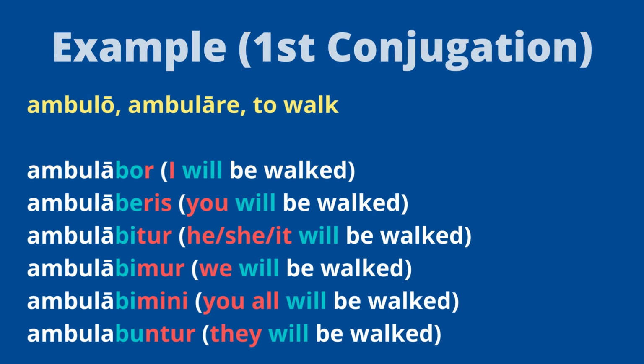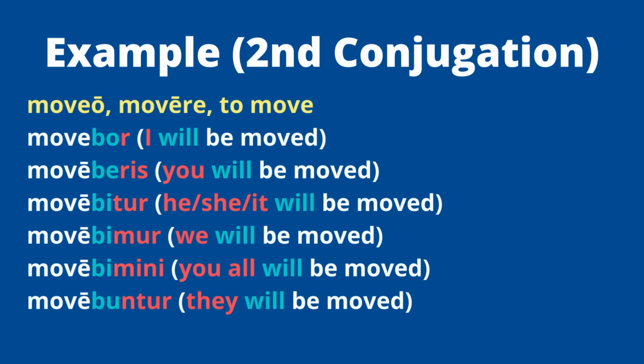Okay, pretty straightforward. For second conjugation, an example would be moveo, movere, to move. The long ERE in movere, the infinitive, makes it second conjugation. You go to the second part, right, the infinitive, drop the RE. My stem is move, M-O-V-E. That's the part in white. I add on bo, be, be, boo, and I add my passive voice endings, right? So movebor means I will be moved. Moveberis, you will be moved, and down the line, okay? So it's pretty straightforward, nothing too crazy there.